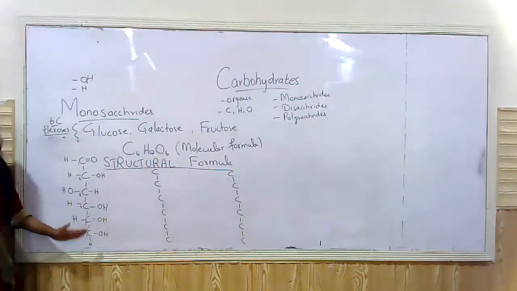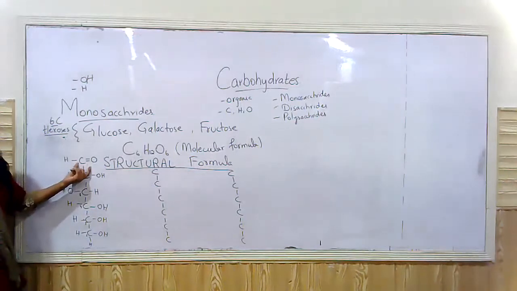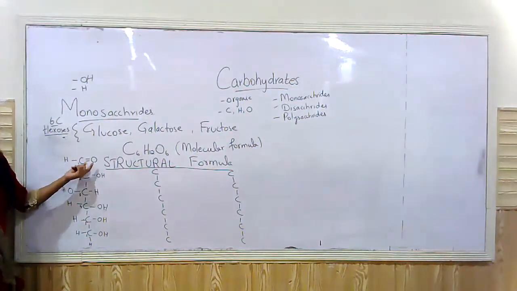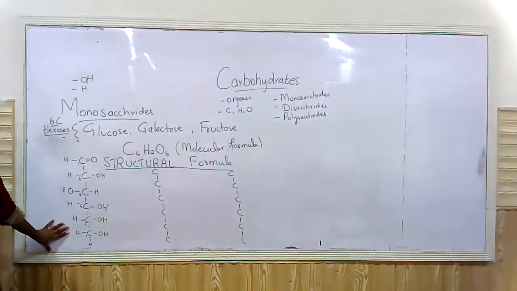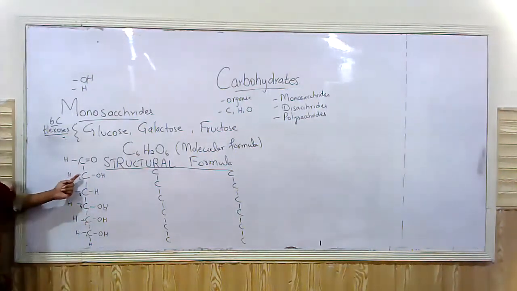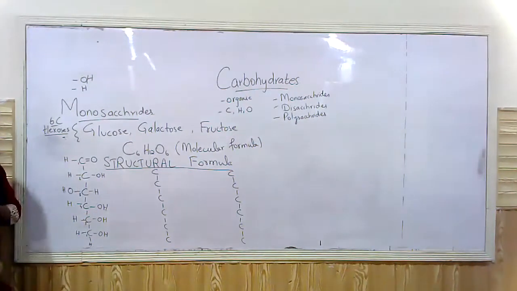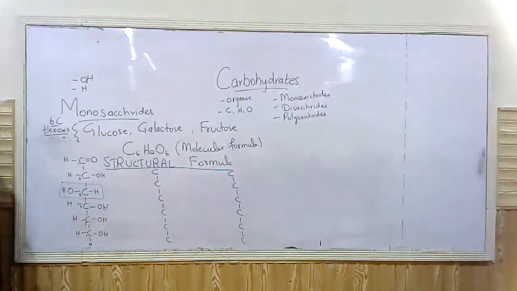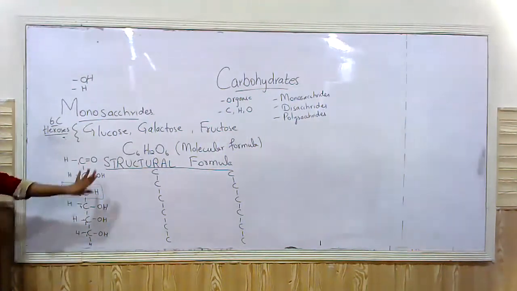Now the arrangement is specific. In the normal structure of glucose, the first carbon atom is double bonded with oxygen, right? Therefore, this is termed an aldehyde group, so we call this sugar an aldose sugar, right? Then carbon number 2 has OH, carbon number 4 has OH, carbon number 5 too. But in the case of carbon number 3 only, the arrangement is such that the OH group is present on the opposite side as on all other carbons, right? So this is the structural formula of glucose.